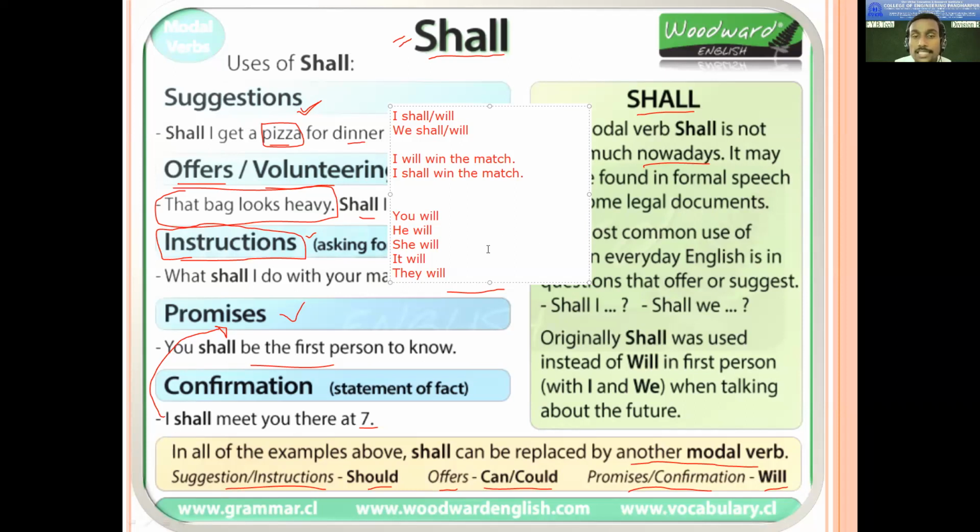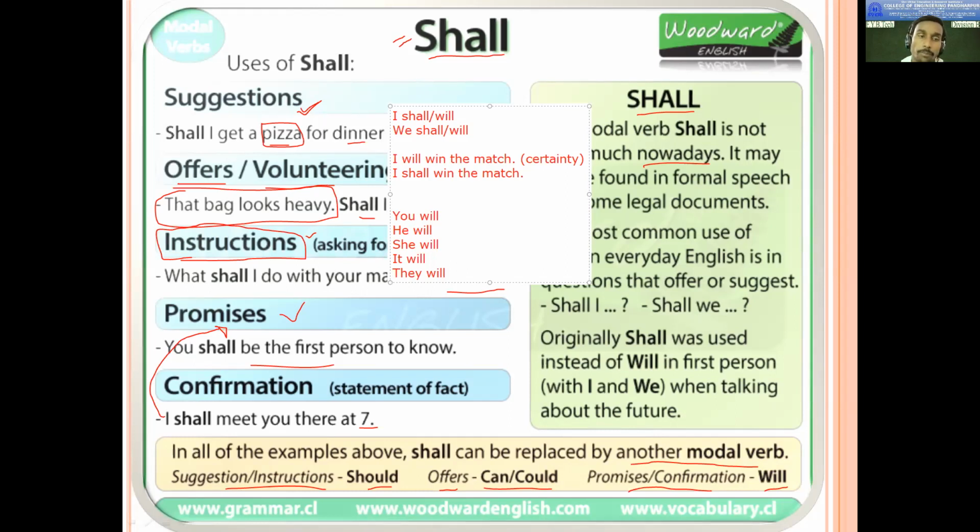If you are asking about tense, the tense is simple future in both sentences, but the meaning is going to be different. It is not the same. How? Because when you say something with will, I will win the match, it means certainty. What is certainty? You are sure or confident about something, or there is more possibility of doing it. But if you are just saying I shall win the match, that is not sure, not confident, that can be a possibility only.